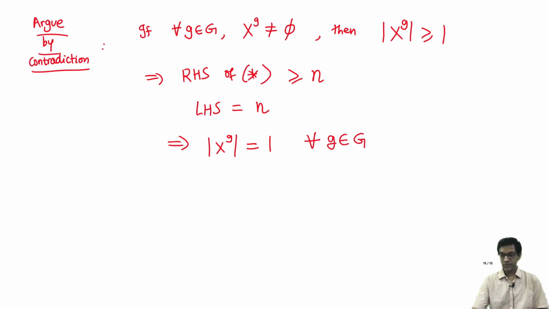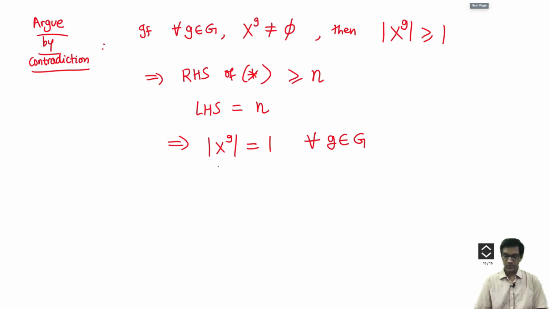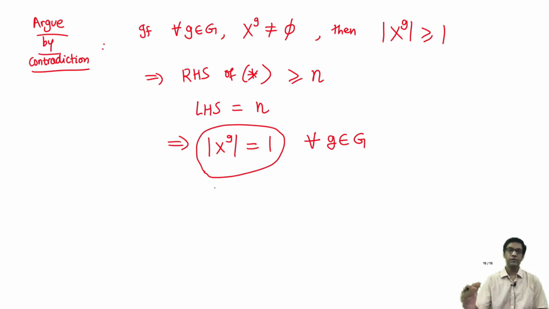I hope this argument is okay. All the summands on the right hand side are 1 or more, but 1 is the only possible choice, because even if one of them is 2, then the sum on the right hand side will become strictly bigger than n. But we know it has to equal n. So that's a very strong requirement. It says that if every group element has a fixed point, then every group element must have a unique fixed point.